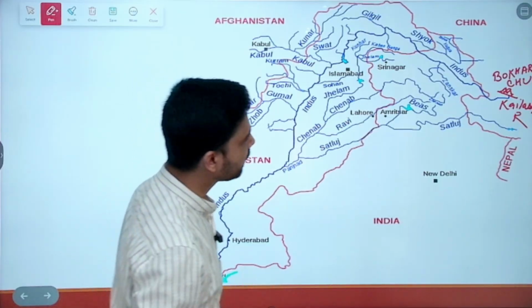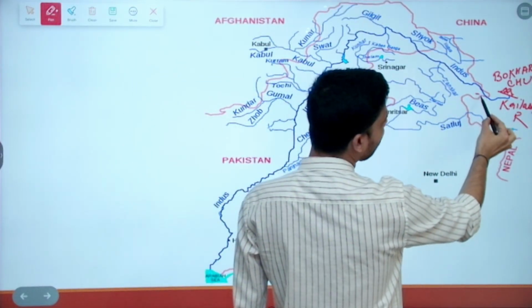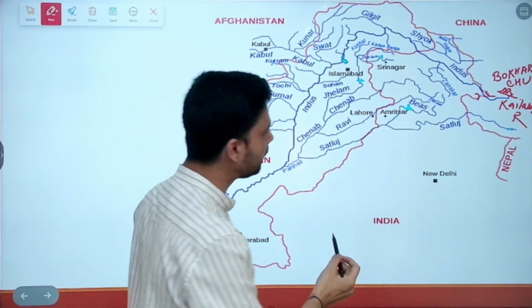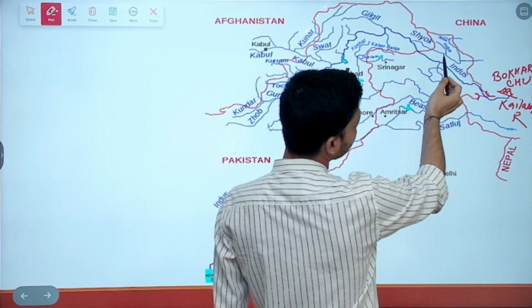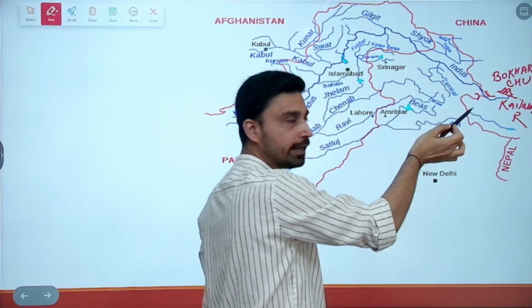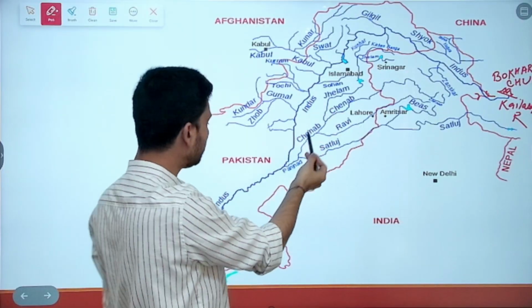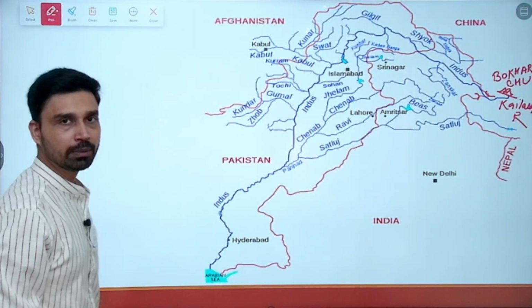From the Kailash range, as you can see, the river moves in the northwestward direction. It passes through Demchok. Demchok is the name of a pass, and after passing through Demchok Pass, it enters India, the Leh territory. It flows between the Ladakh range and the Zanskar range, and then it enters Pakistan-occupied Kashmir. Then it takes a southward turn, and then it flows out into the Arabian Sea.